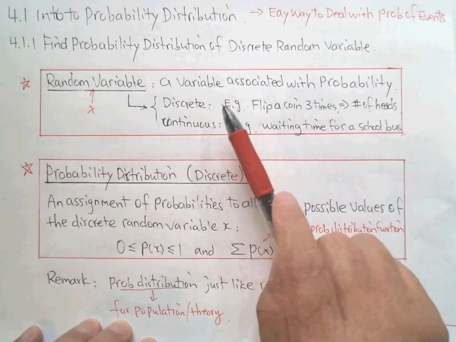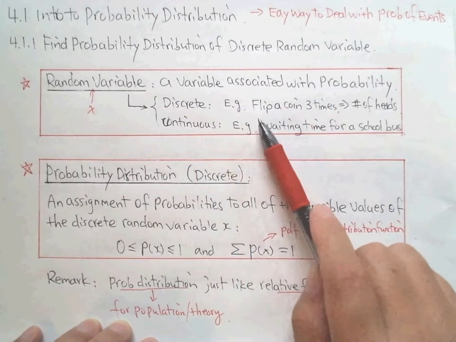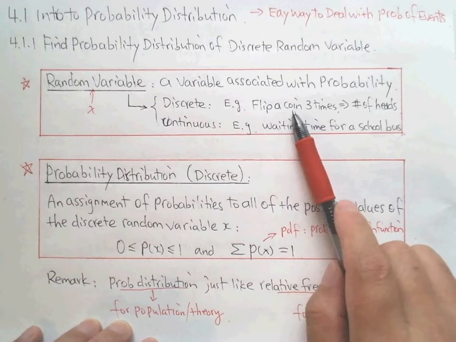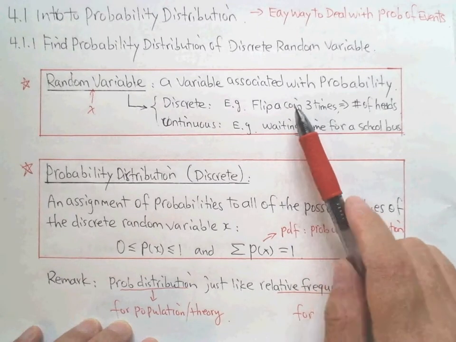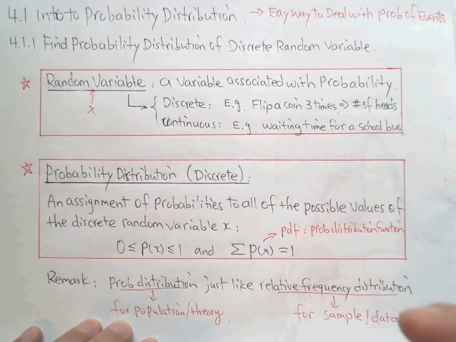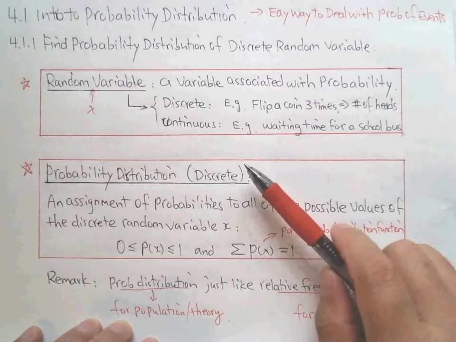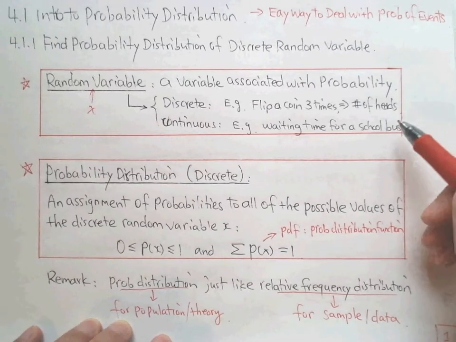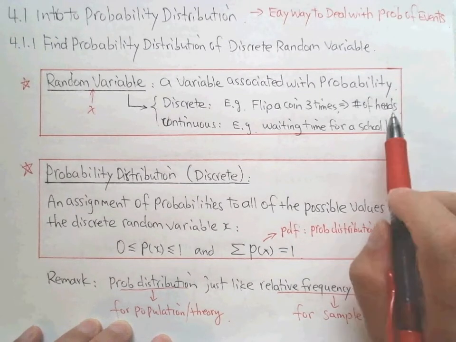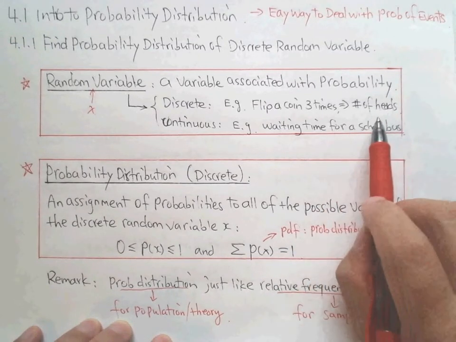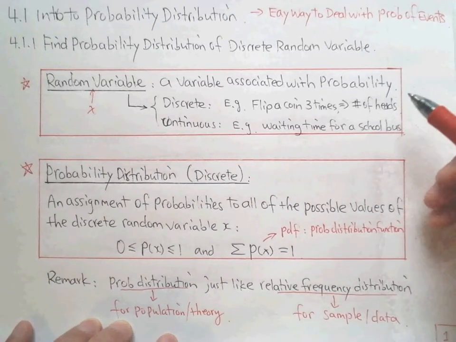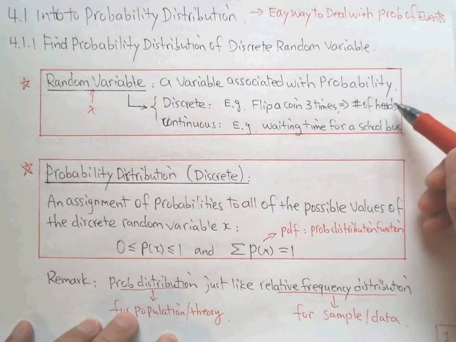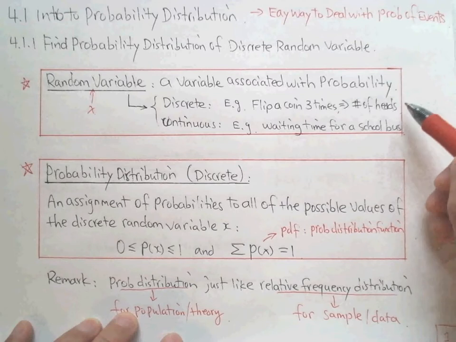For example, if we flip a coin 3 times, flip the first time, the second time, and the third time, and record the number of heads you get, what are the possible values? If this is a random variable for the number of heads, how many heads could you get?